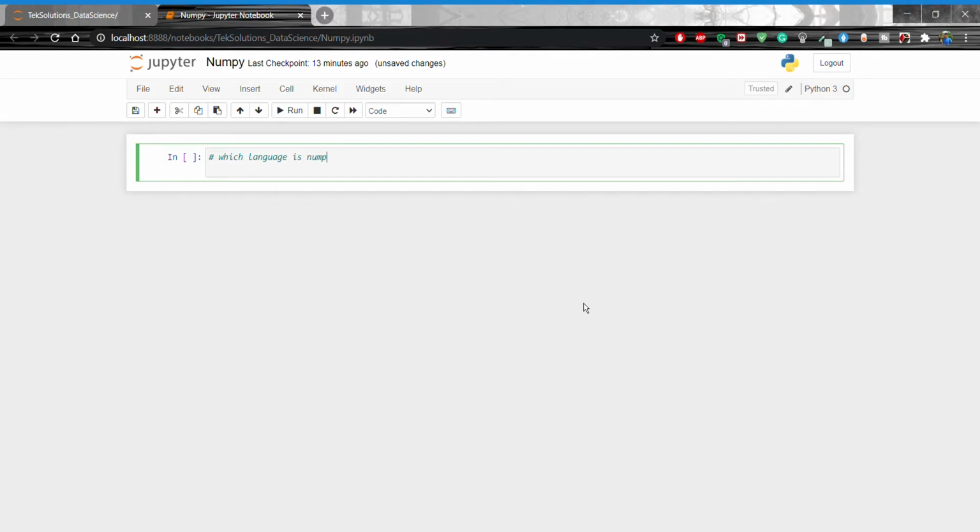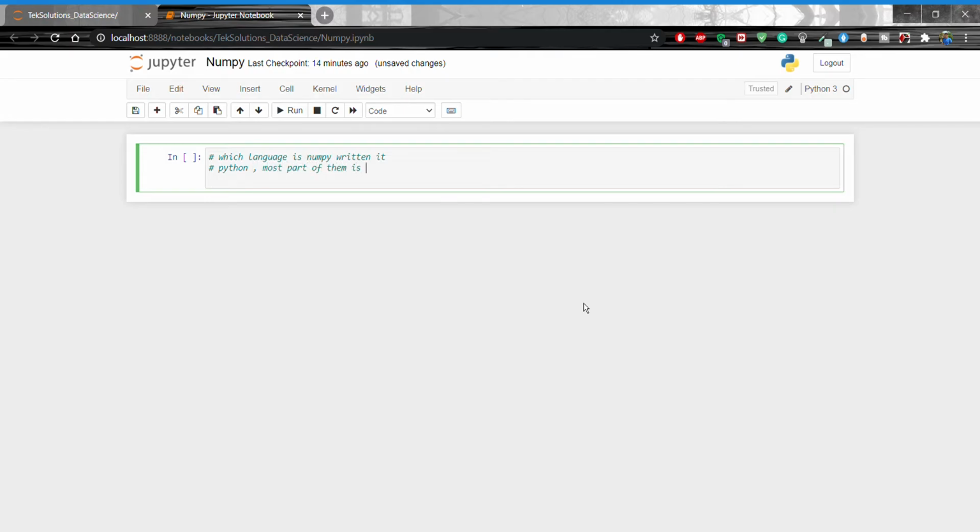NumPy is a Python library and is written partially in Python, but most of the parts that require fast computing are written in C or C++.